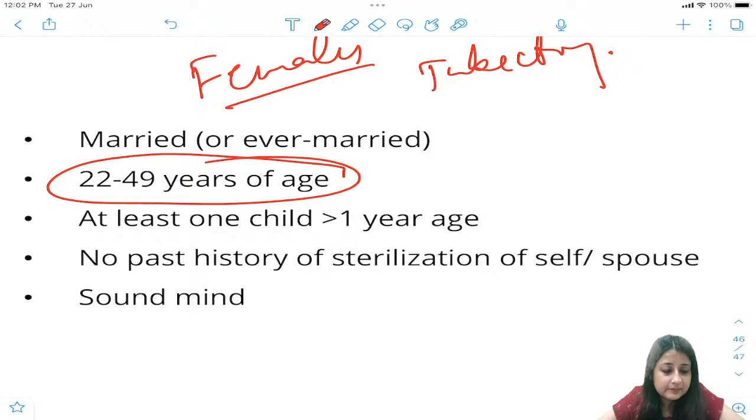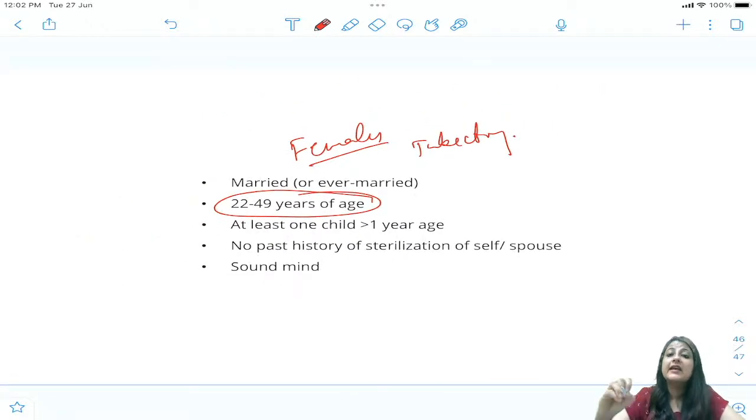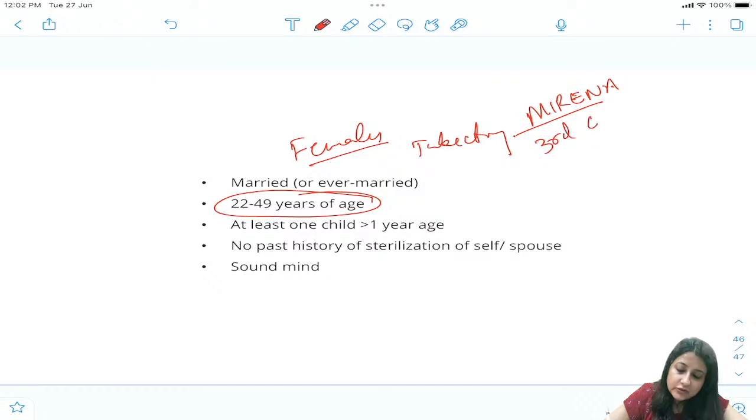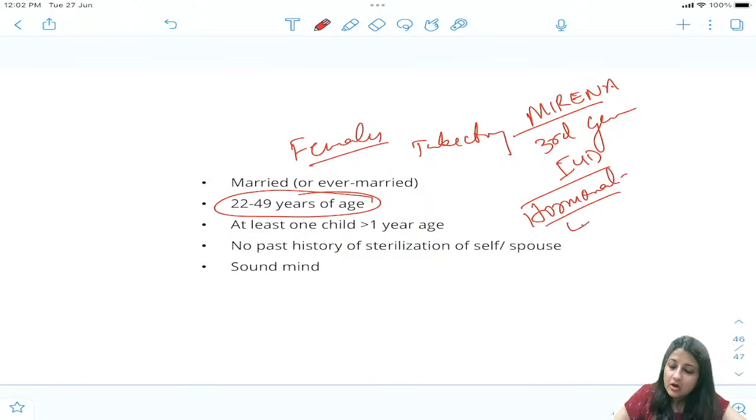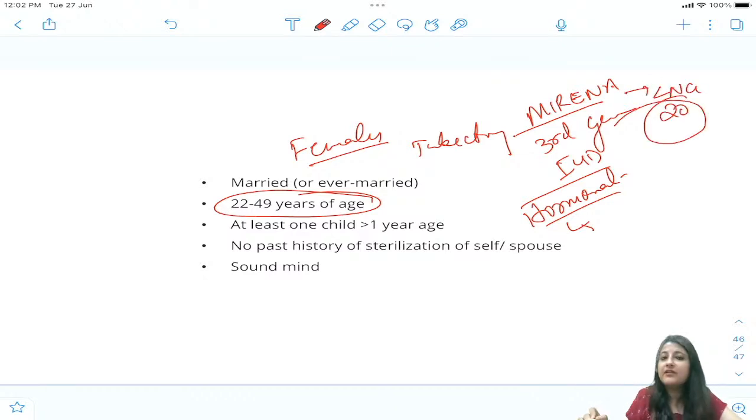Mirena is... अच्छा, Pearl Index. I'll tell you about Pearl Index. Okay, Mirena, Komal, is LNG20. When I talk about Mirena, this is a 3rd generation IUD, hormonal containing. Which hormone is it having? Levonorgestrel. That is why LNG20 इसका नाम है, and 20 microgram of levonorgestrel is being released every day.